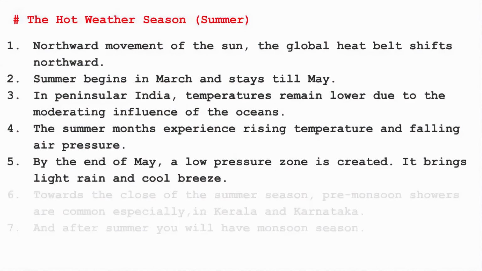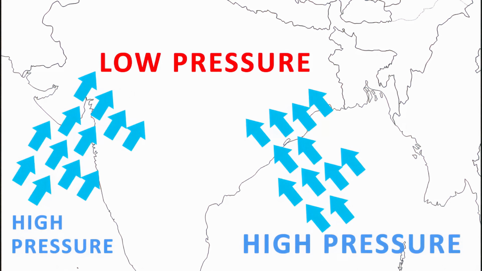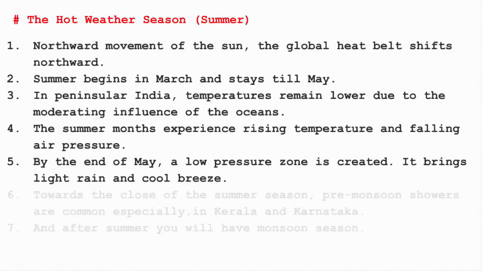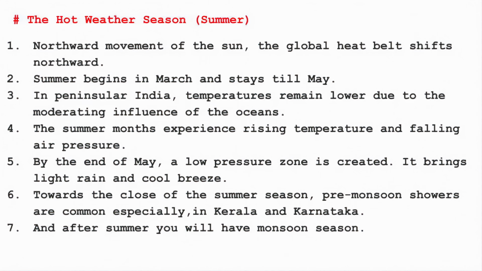And then by the end of May, when summer comes to an end, this low pressure zone created in the land mass attracts the wind coming from the high pressure zone, that is from the sea. When the wind moves from the sea towards the land mass, it carries small water particles which burst and cause showers. And what comes after the summer season? We have the monsoon season. The monsoon wind that comes from the southwestern region, that is from the Arabian Sea, brings rain to our country.